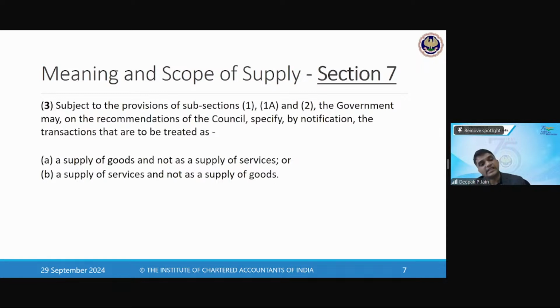Then 7(3). 7(3) says, subject to the provisions of 7(1) and (2), the government may, by notification, specify the transactions that are to be treated as supply of goods but not supply of services, or supply of services but not supply of goods. Apart from the classification we have seen in 7(1)(a), there could be some other cases which are doubtful or under litigation. For that, the government has special powers to decide whether it is supply of goods or supply of services. Clear? So any doubts still here?